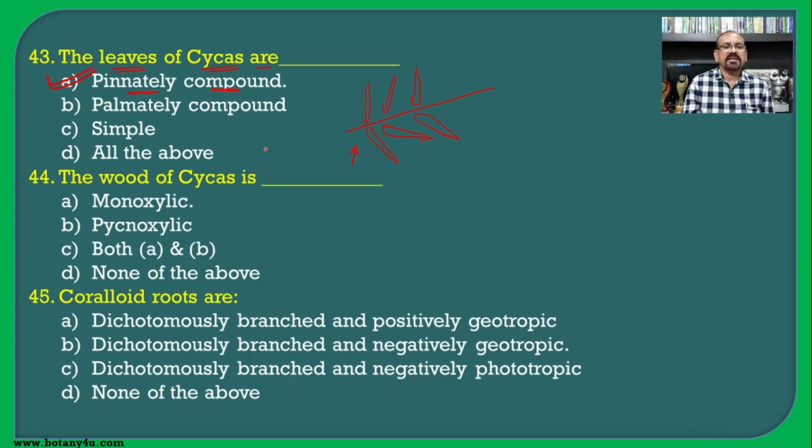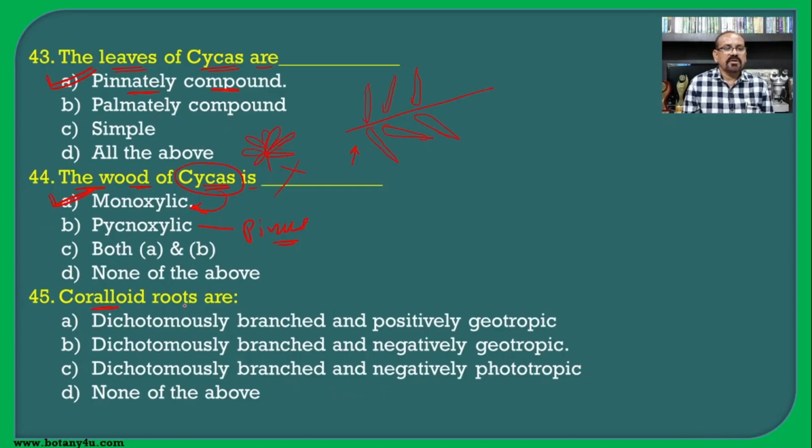In palmately compound leaves, all the leaflets develop from one point, which is not present in the Cycas. The wood of Cycas is monoxylic, and in Pinus it is pycnoxylic. So, here the answer is A.